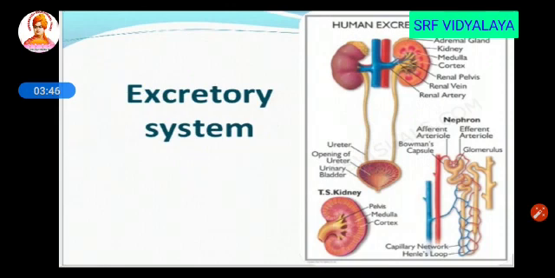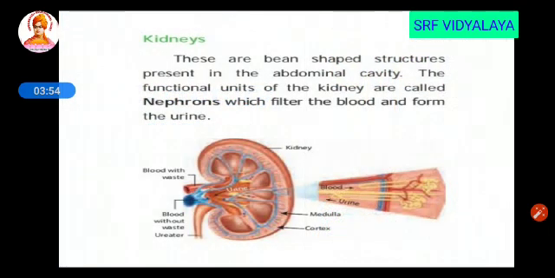The next system is the excretory system. Excretion is nothing but removal of waste from the body. The main organ responsible for excretion is the kidney. The kidney is a bean-shaped structure seen in the abdominal cavity. They are rich in nephrons which filter the blood and form urine. The impurities from the blood are filtered by the nephron and urine is produced.